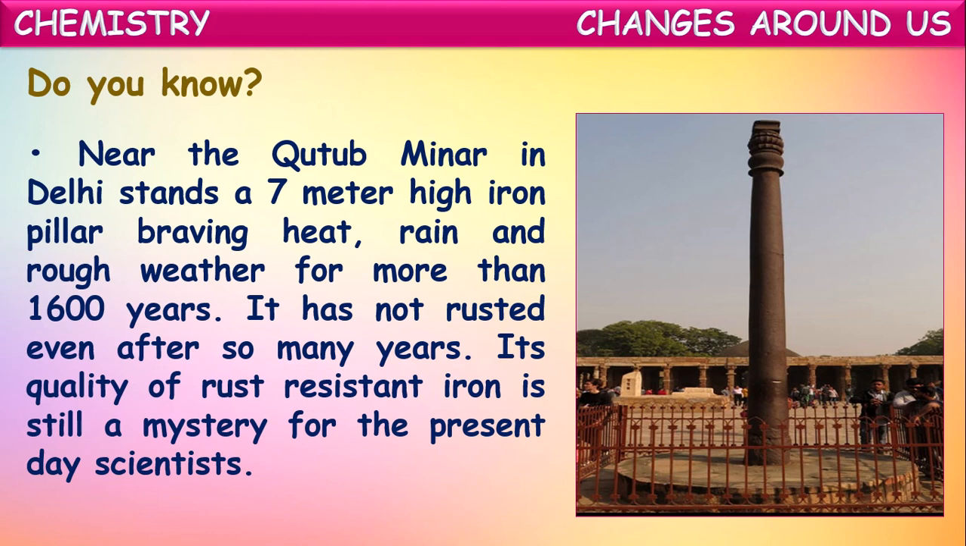It has not rusted even after so many years. It is still a mystery. Its quality of rust resistance is still a mystery for present day scientists. So they are wondering about this. What is the mixture of this steel? With which composition is this iron made? Because it has been there for 1600 years and it didn't get any rust until now. Even after so many years, it is not getting any rust. So the composition of the iron with which it is made is a mystery.